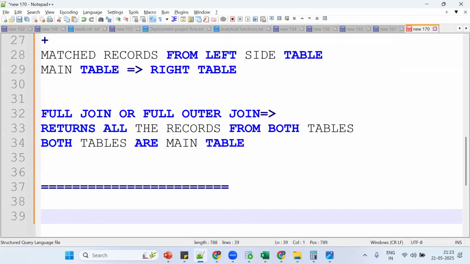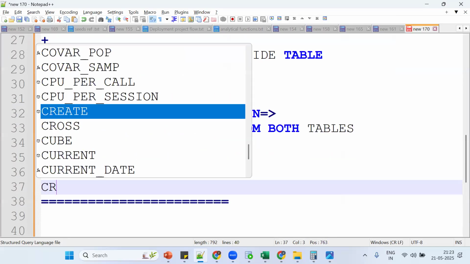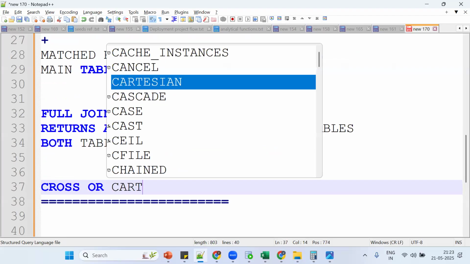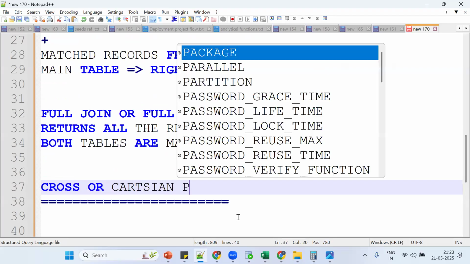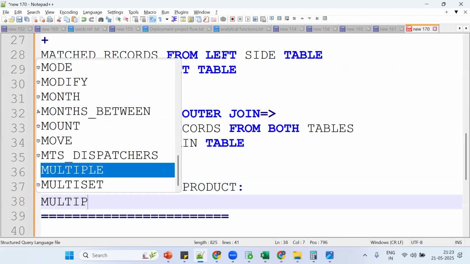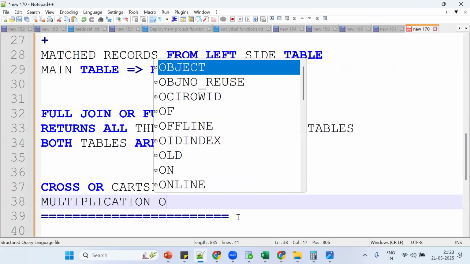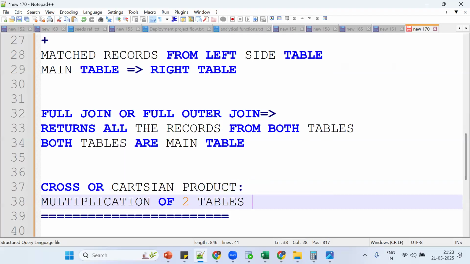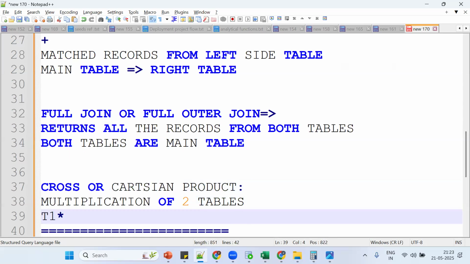Okay, now tell me what is cross join or Cartesian product? Anyone? Multiplication of two table records. Okay, see, multiplication of two tables. Table one into table two.